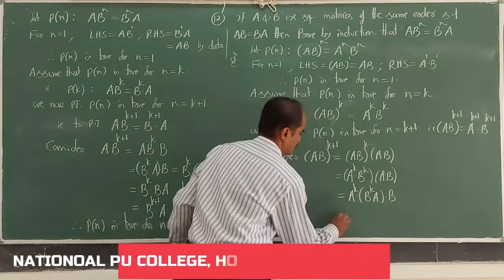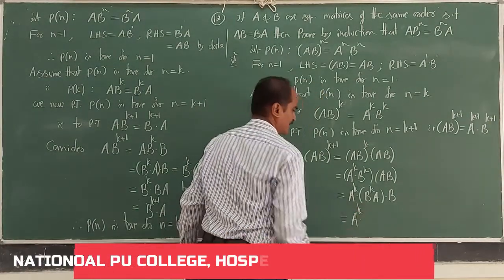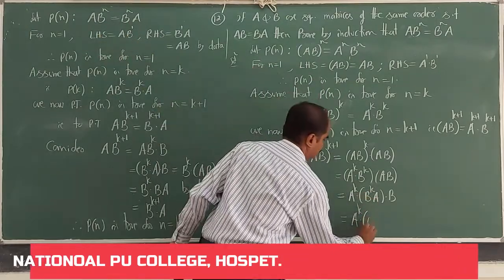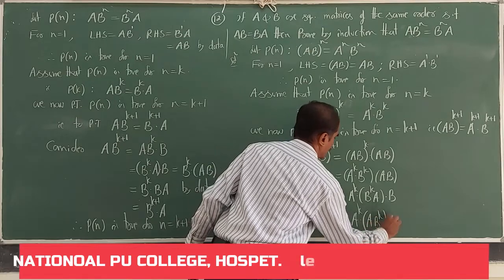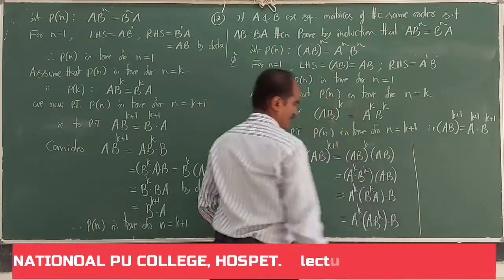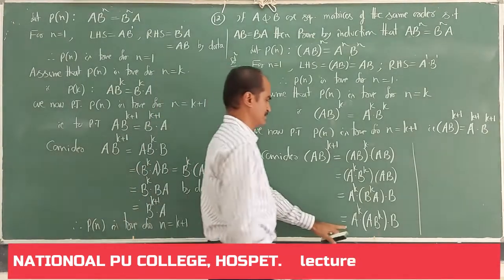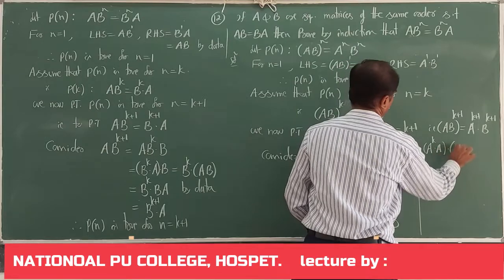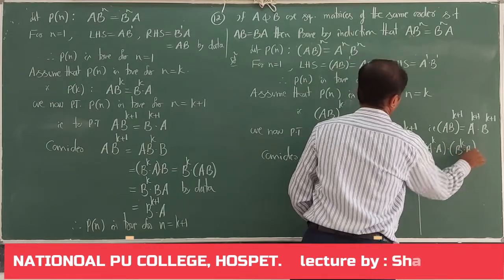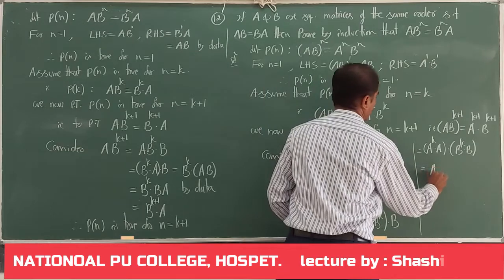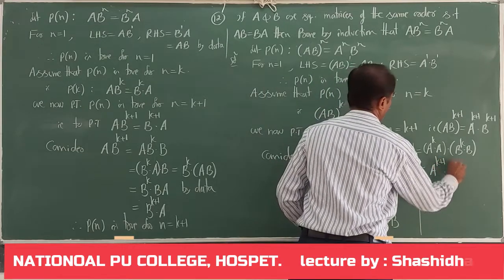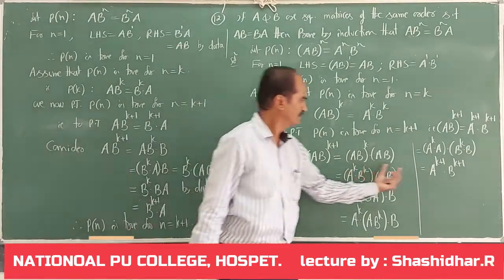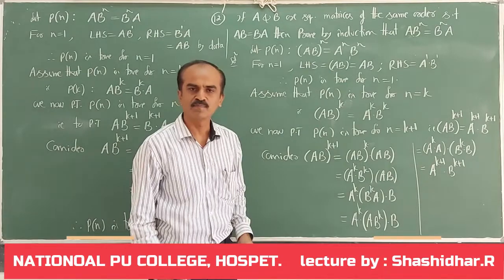This is equal to a to the power of k into a into b to the power of k into b, using the earlier result. This is a to the power of k plus 1 into b to the power of k plus 1. We started with ab whole to the power of k plus 1. We ended with a to the power of k plus 1 into b to the power of k plus 1.